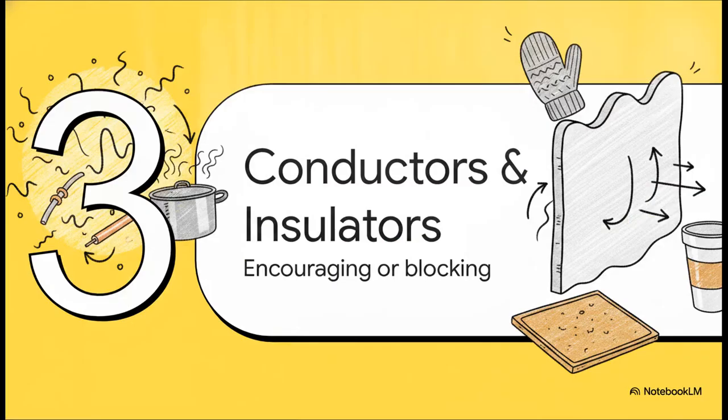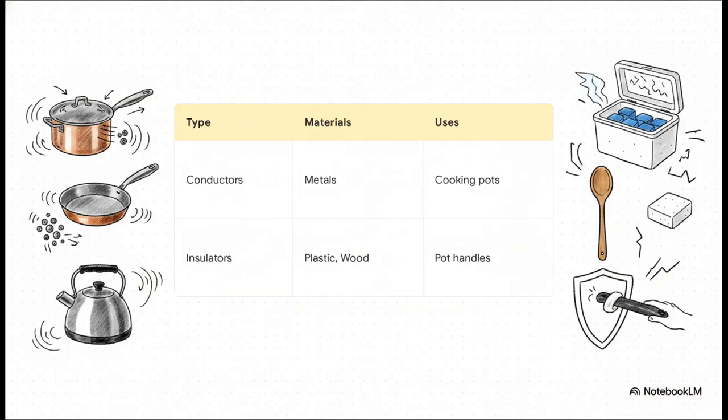Section 3. Conductors versus insulators. Encouraging or blocking. Now, metals like copper, aluminum, and stainless steel, they are excellent conductors because their particles are densely packed, which allows that vibration to just sprint through the material. That's exactly why we use them for cooking pots. But on the flip side, insulators like plastic, wood, Teflon, and styrofoam are poor conductors. They stop that stampede of heat right in its tracks. This is why appliance manufacturers use these materials for pot handles to protect our hands from burns. We even use insulators like styrofoam to build coolers, trapping the cold in and keeping the heat out.